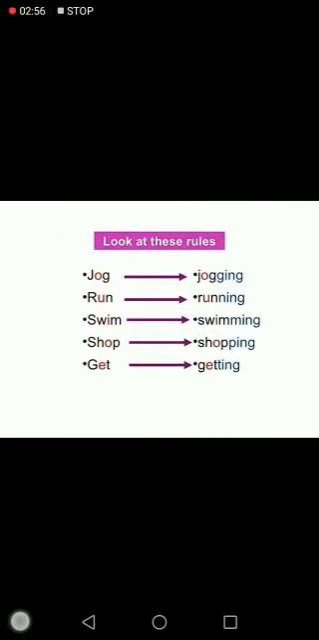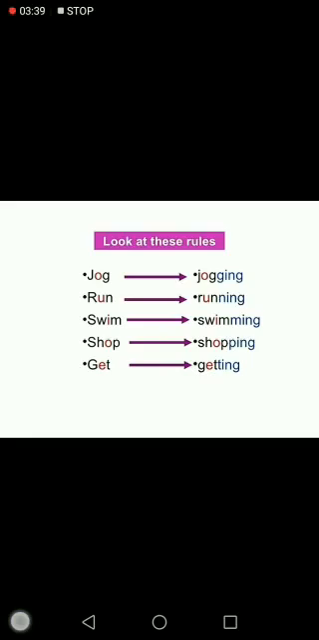Look at this: jog, run, swim, shop, get. Now there is the second last letter which is a vowel, right? What's a vowel? Vowels are A, E, I, O, U, right? The A, E, I, O, U letters are called vowels, and the rest of the letters in English alphabets, they are called consonants. Now, can you see that there is a vowel and then a consonant? A consonant comes before and after the vowel. The last three letters, can you see? There is a consonant, vowel, and a consonant.